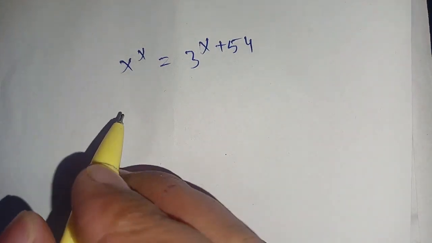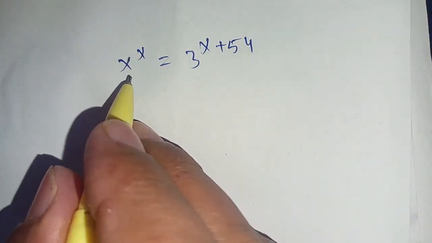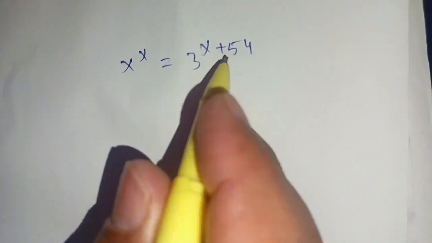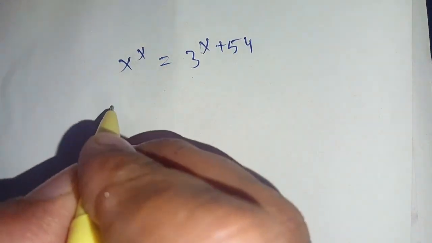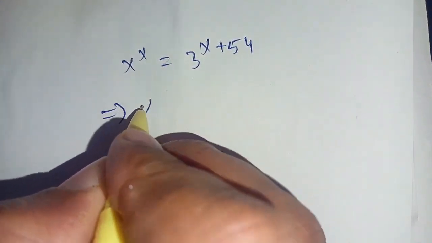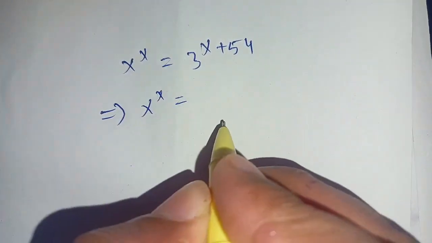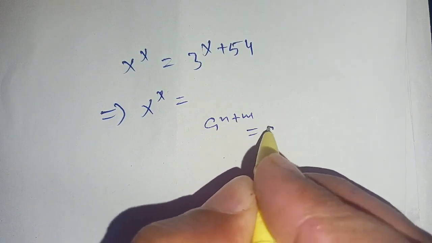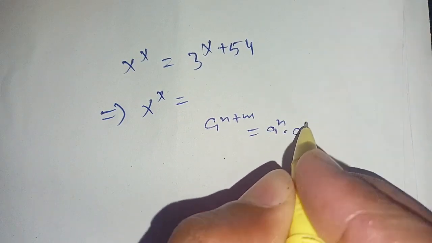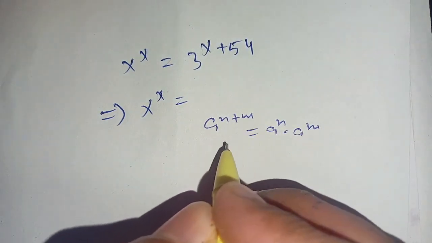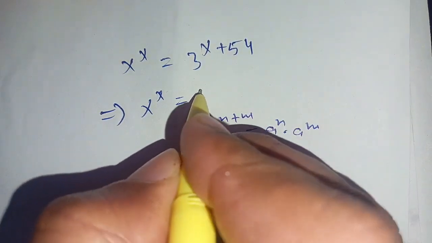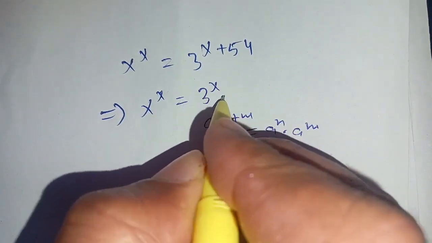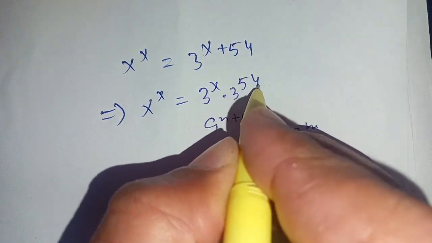Everyone, in today's video we are going to solve this exponential equation: x^x = 3^(x+54). Let us solve this. We can write it as x^x equals... we know that a^(n+m) is equal to a^n times a^m. Using this identity, our right hand side will become 3^x times 3^54.